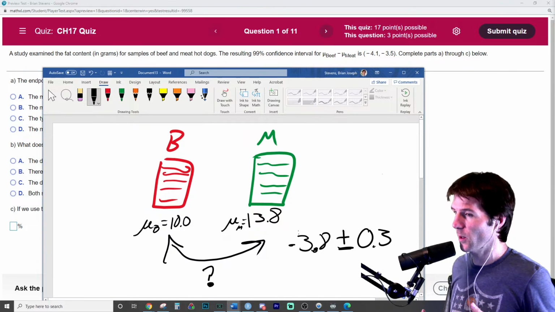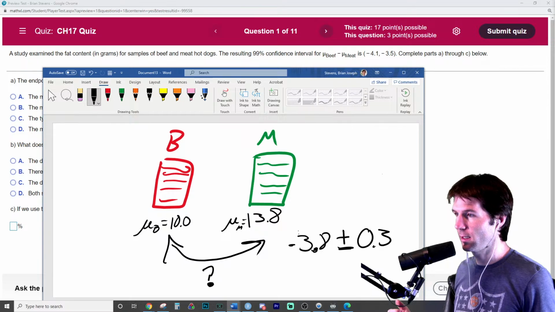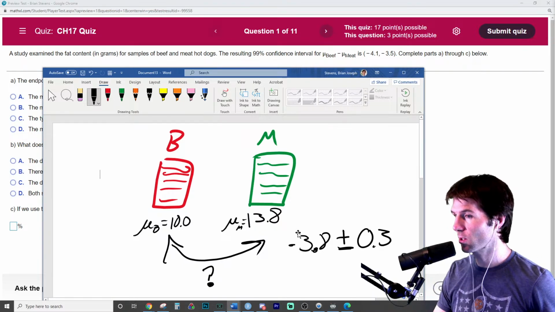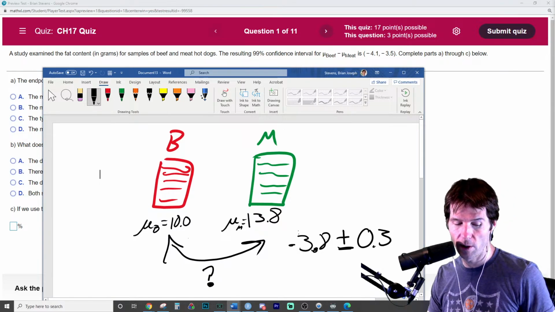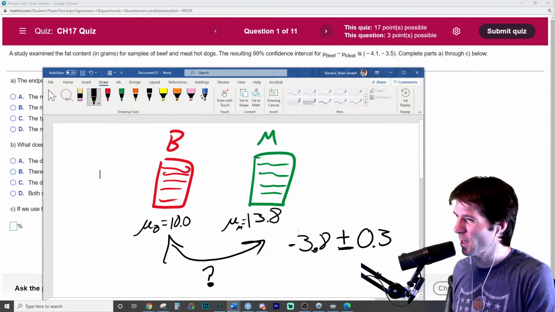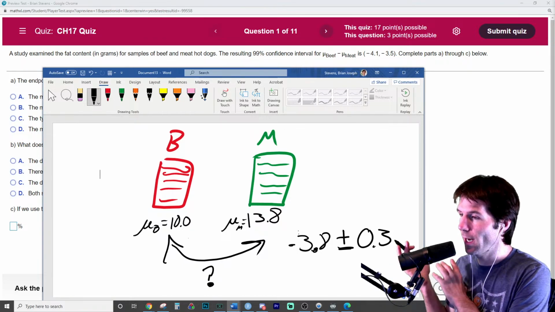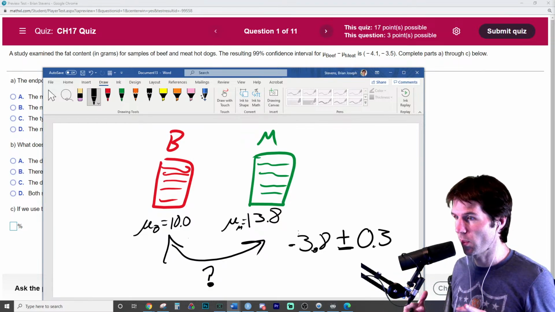And so what are we talking about right here? We're testing these hot dogs to see what the fat content is. We estimate that the true mean for the meat hot dogs is 13.8. We estimate that the true mean for the beef hot dogs is 10.0. In truth, we're actually collecting sample means. We're trying to estimate the true mean. So we don't know what the true means are, but we're estimating what the true means are, and we're estimating that the difference between them is 3.8 plus or minus 0.3.